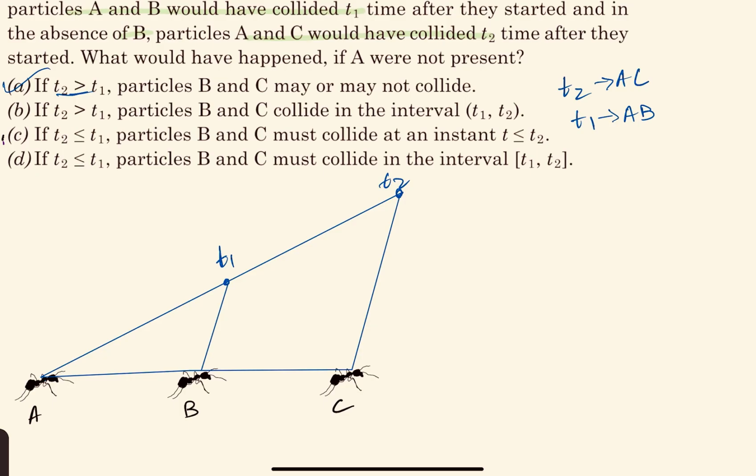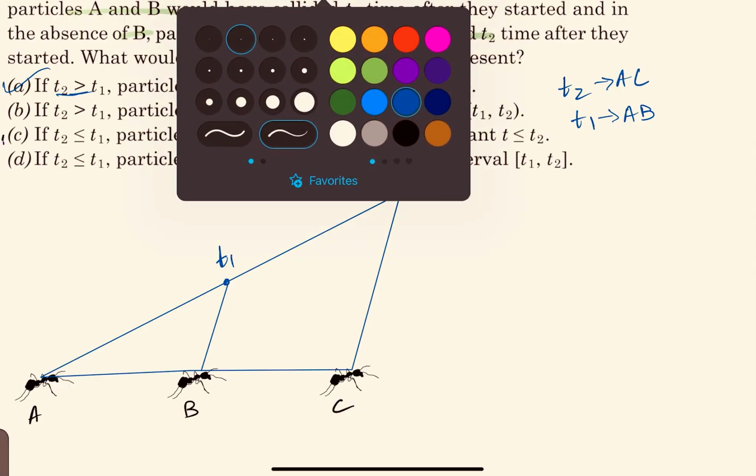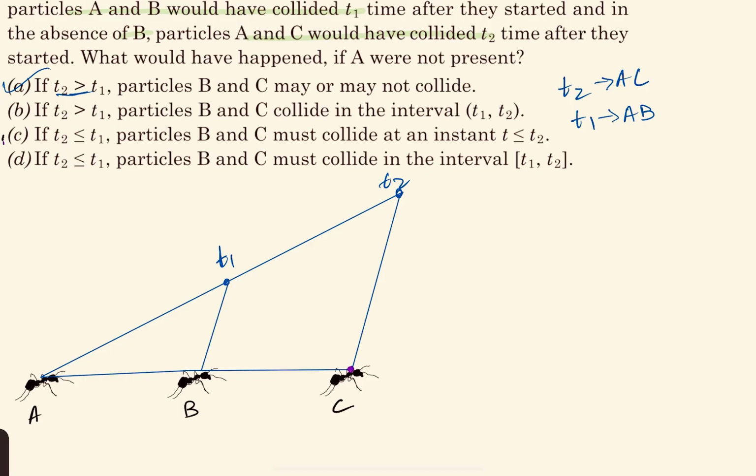So if T2 is less than or equal to T1, particles B and C must collide at an instant T less than or equal to T2. So if T2 is less than T1, that means this collision happens somewhere here, right? T2 is less than T1.